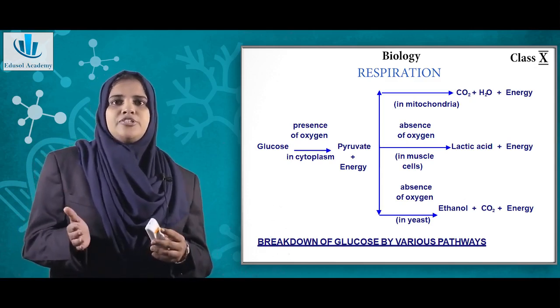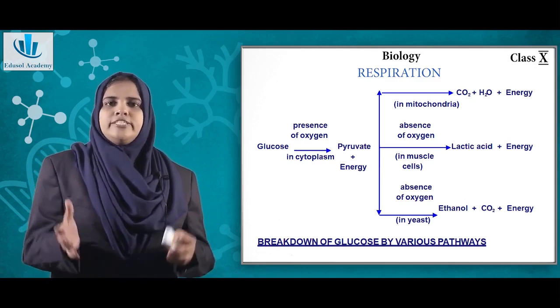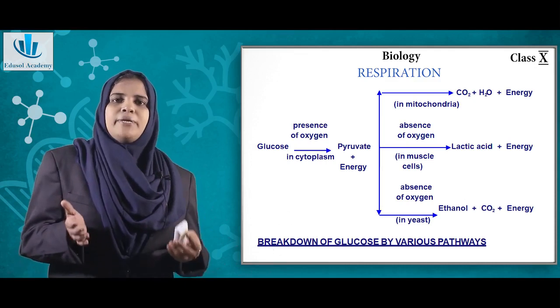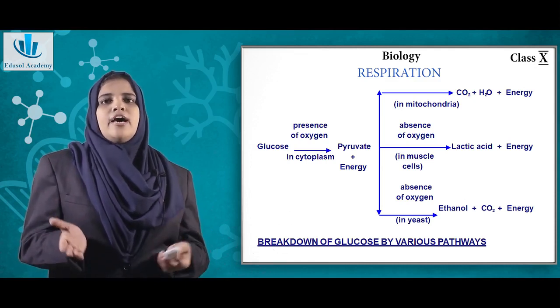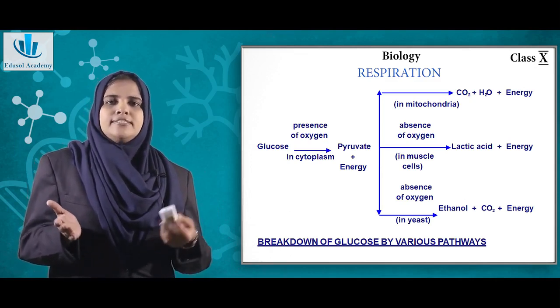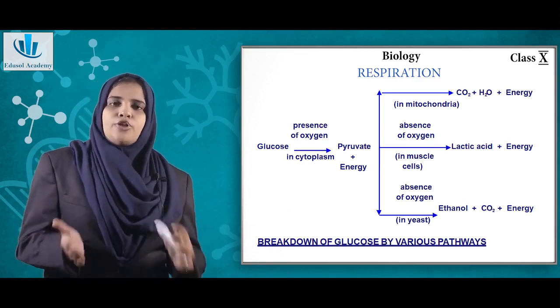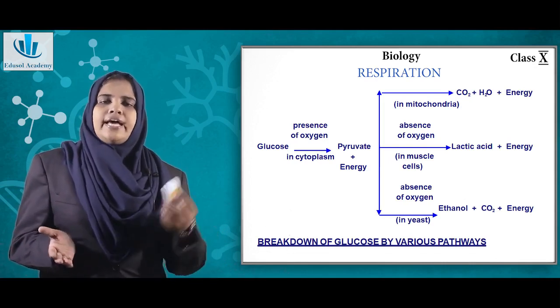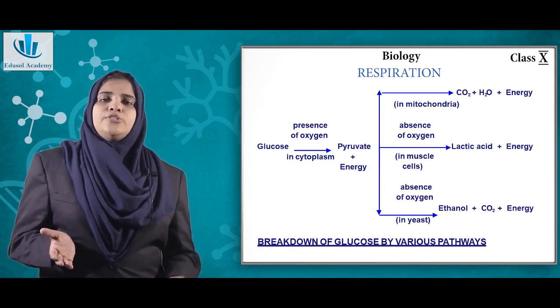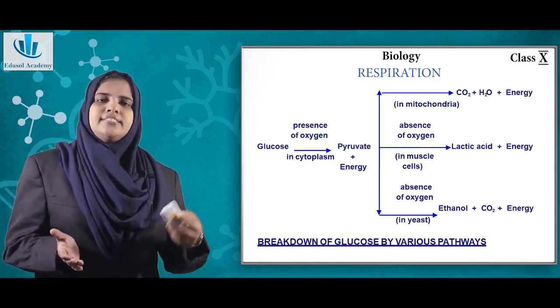You keep the batter for some time so that you get the softest idlis. What is happening there is this process, that is fermentation. Here the carbon dioxide is released, which makes it soft.